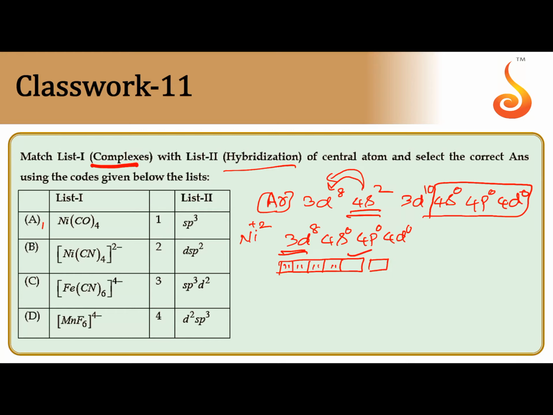One d orbital is empty, it can be involved in the hybridization. So yes, dsp2 hybridization. For B, 2 is correct, matching.